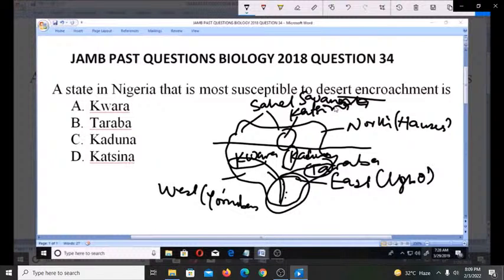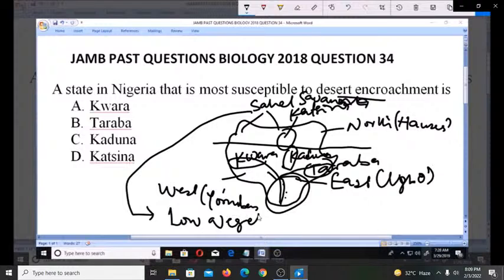This Sahel savanna is characterized by low vegetation or low vegetation growth. You understand?